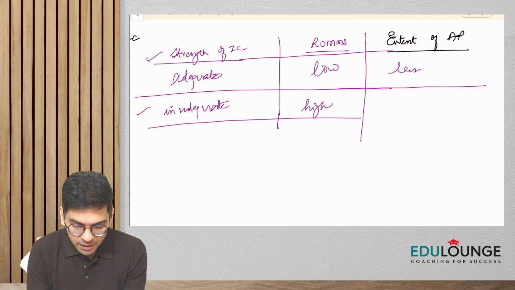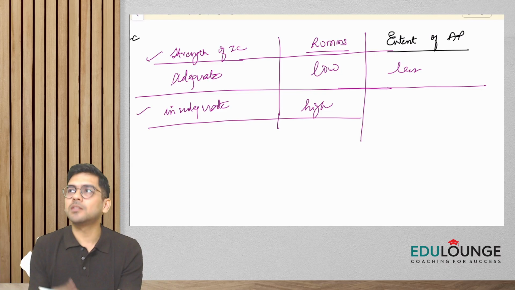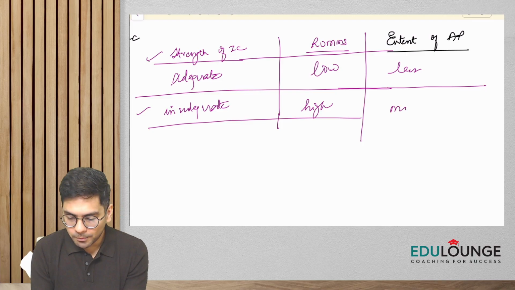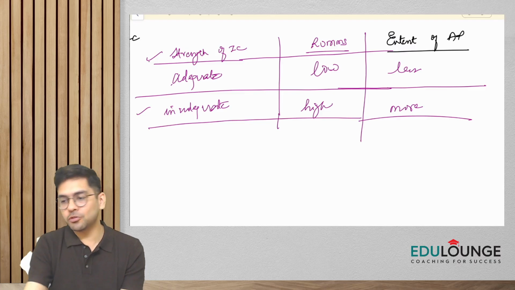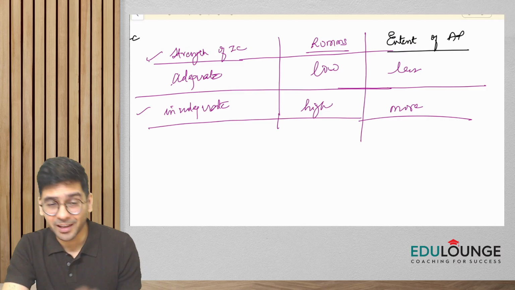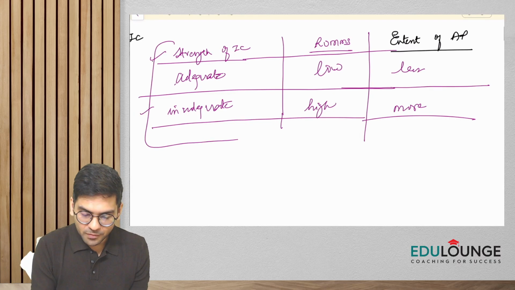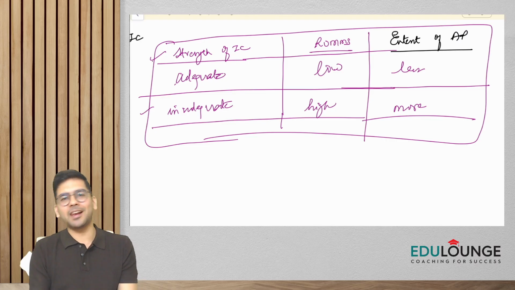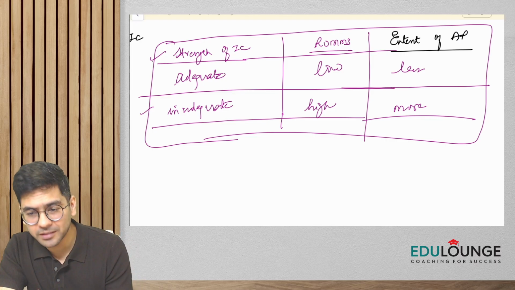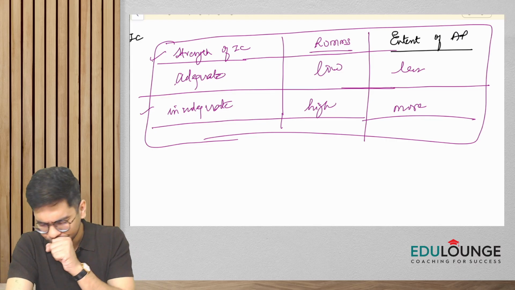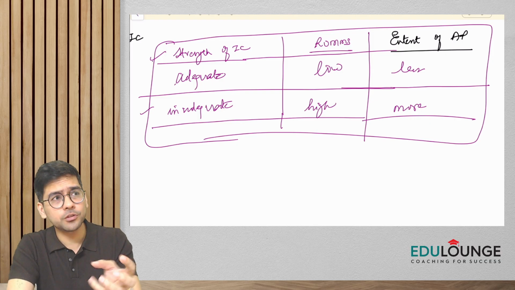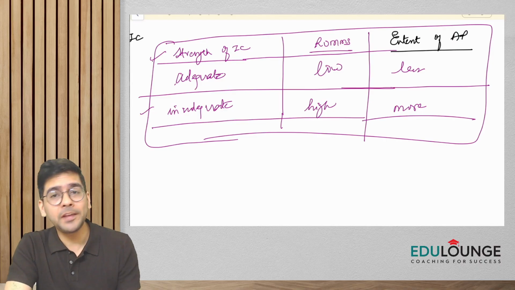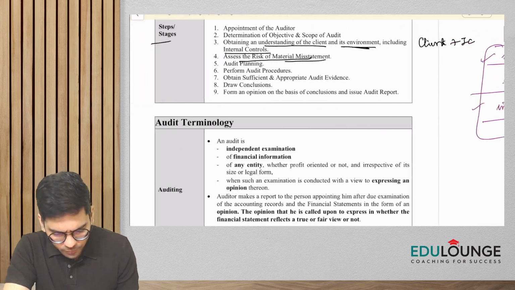But on the other hand, if internal controls are inadequate, the chances of misstatements are high. Probably you'll have to work more as an auditor, you'll have to check more things. Again guys, don't go by the literal language. I did not use any technical language here. It is just for you to understand the linkage between internal controls, the risk of material misstatement, and the audit procedures.